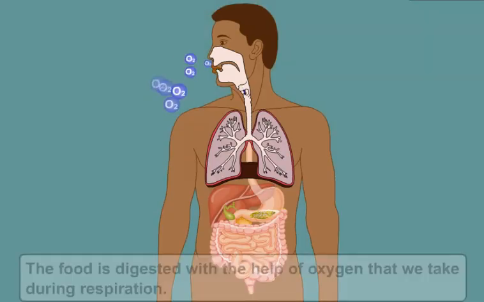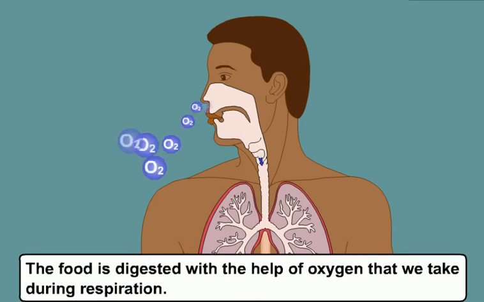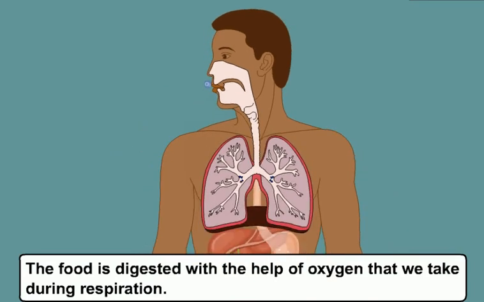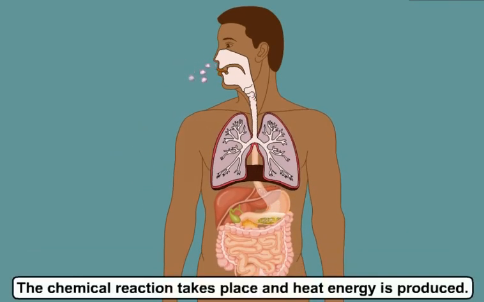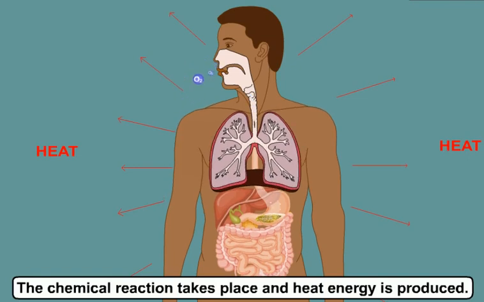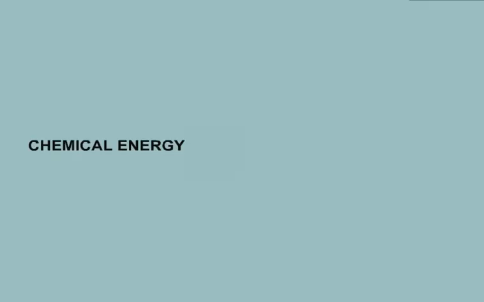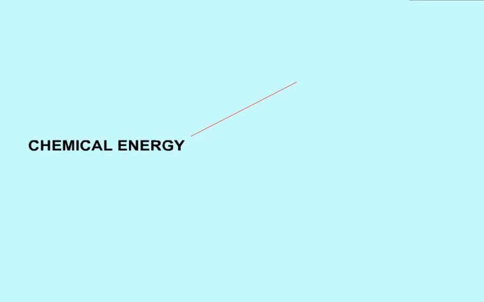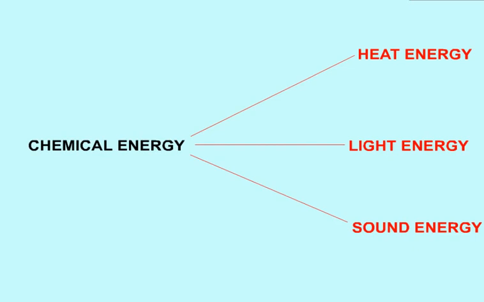Students, the food is digested with the help of oxygen that we take during respiration, and the chemical reaction takes place and heat energy is produced. Thus, chemical energy can be converted into heat energy. This can also be converted into light or sound energy.